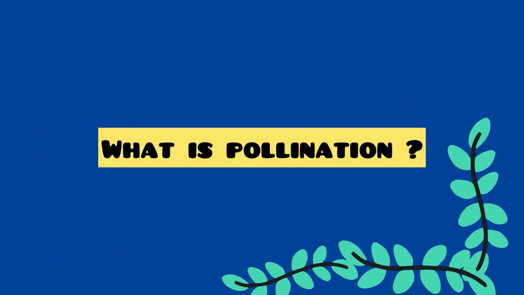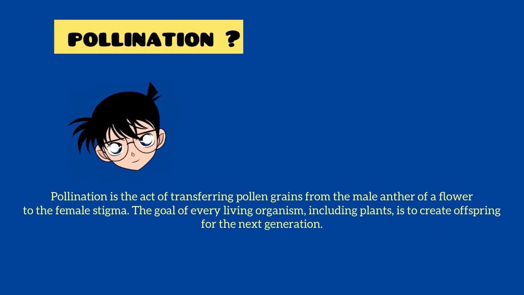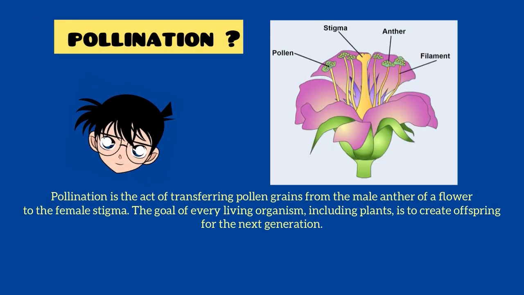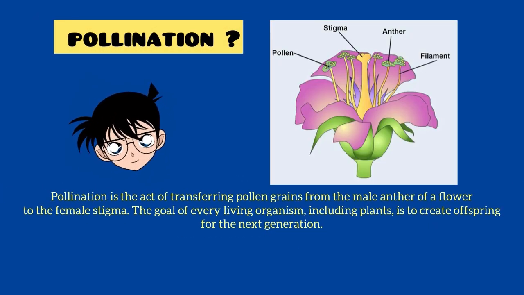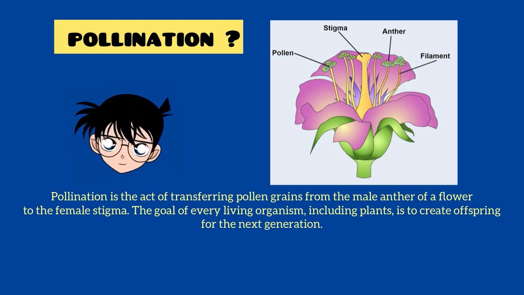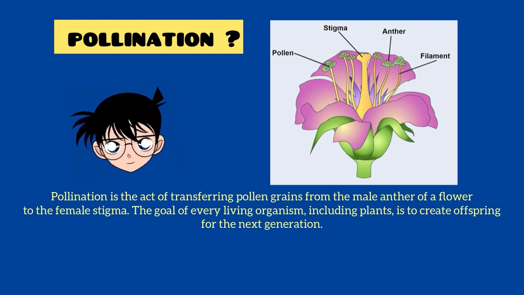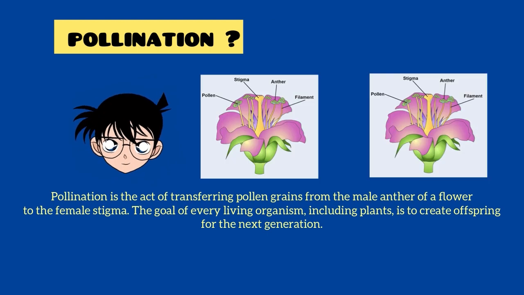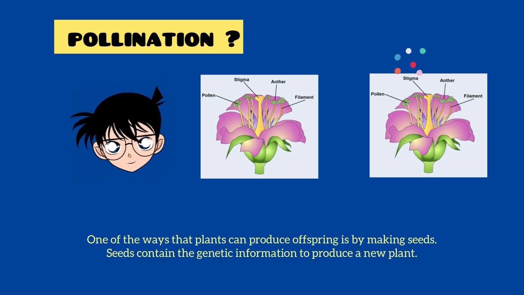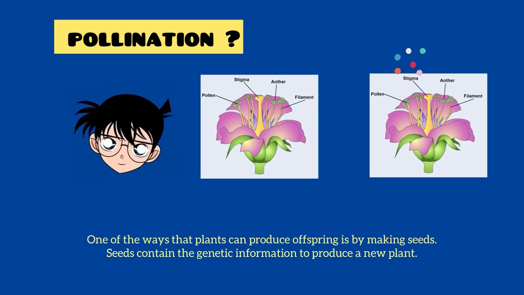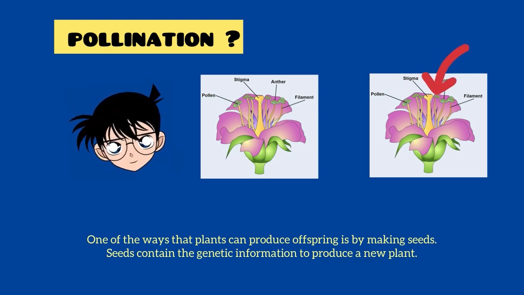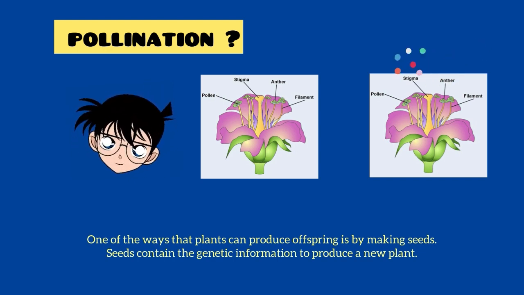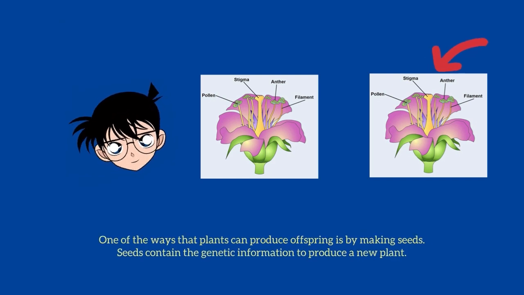Okay, what is pollination? Pollination is the act of transferring pollen grains from the male anther of a flower to the female stigma. The goal of every living organism, including plants, is to create offspring for the next generation. One of the ways that plants can produce offspring is by making seeds. Seeds contain the genetic information to produce a new plant.